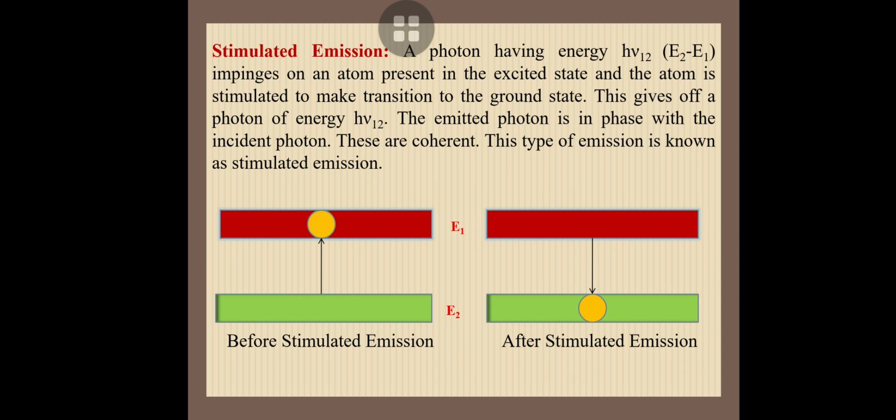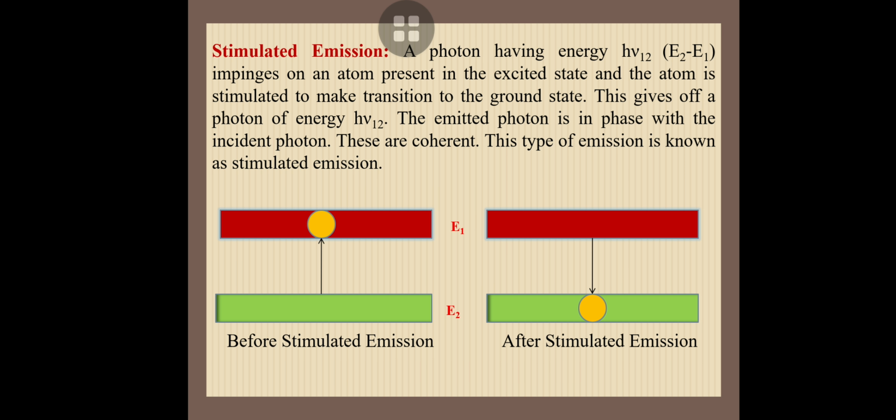The next one is stimulated emission. In stimulated emission, the electron also comes from the higher energy state to the lower energy state, but with the influence of external energy, before its lifetime. Here a photon of energy h nu, which equals E2 minus E1, is present in the higher energy state. We incident one external photon of energy h nu, equal to E2 minus E1.